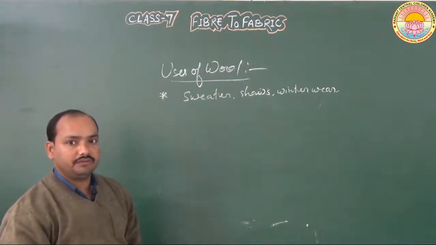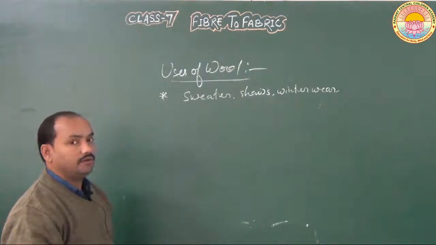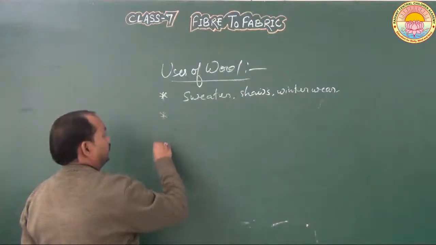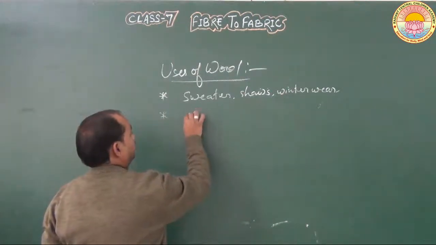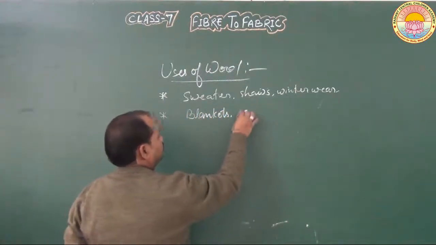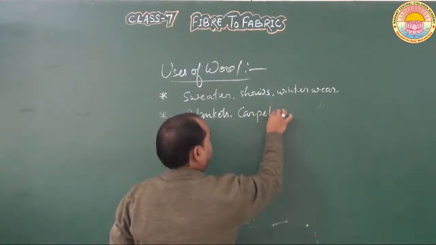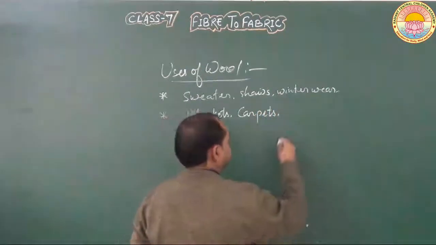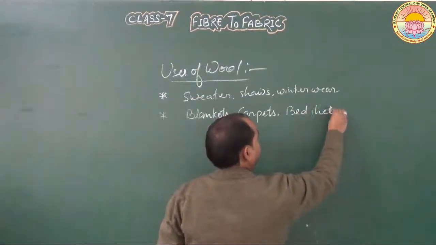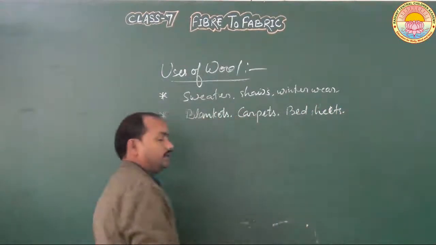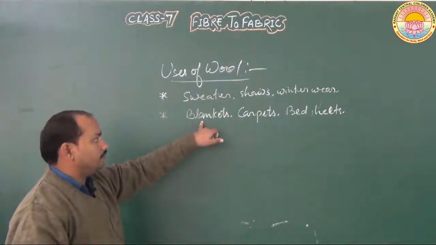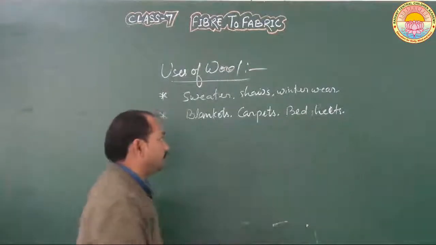These are also used to make blankets, carpets, bed sheets and other materials.